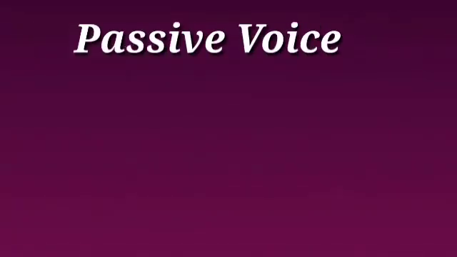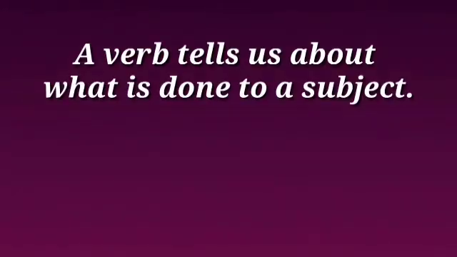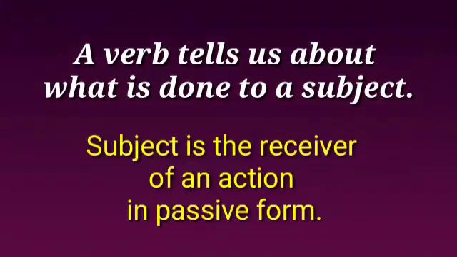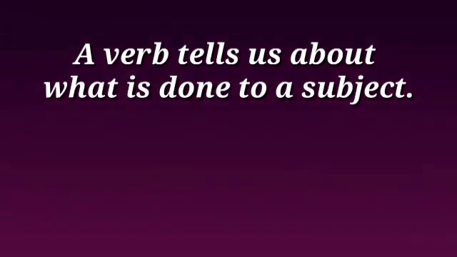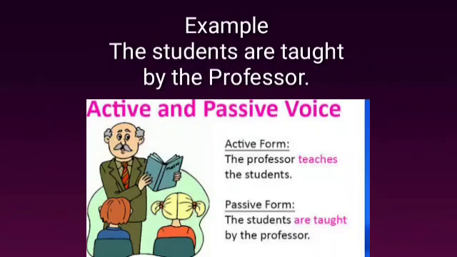Passive voice. The subject is acted upon by the verb. A verb is in the passive voice when it tells us about what is done to a person or thing. The subject is the receiver of the action in passive form. Here the sentence pattern is O plus V plus S. For example, the students are taught by the professor.